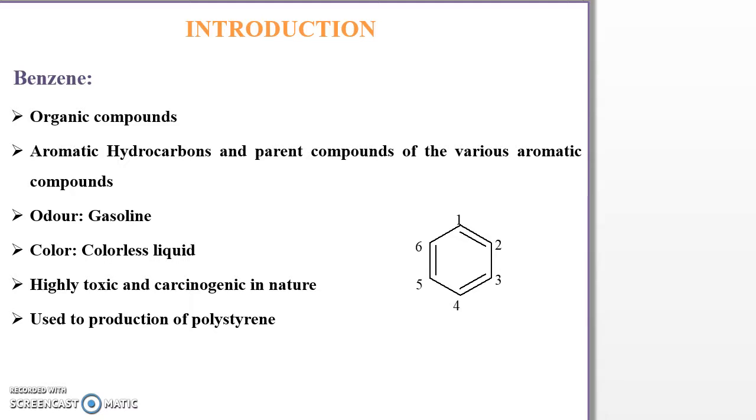It has a gasoline-like odor. It is a colorless liquid, highly toxic, and causes cancer when handled regularly. It is mostly used in the production of polystyrene. These are aromatic hydrocarbons containing alternate single and double bonds, and the molecular formula of benzene is C6H6.